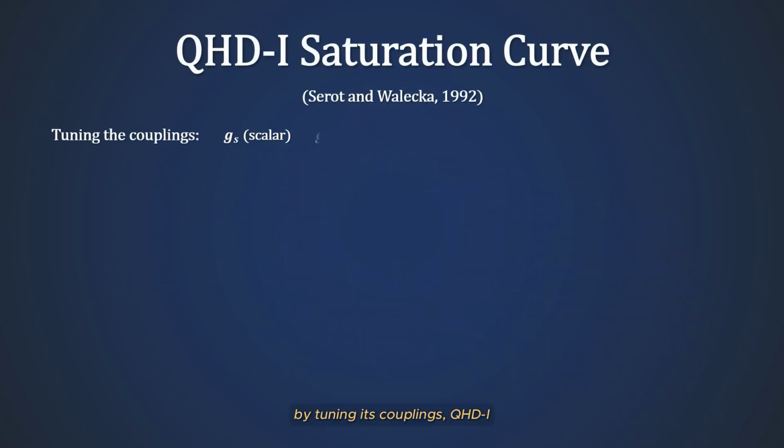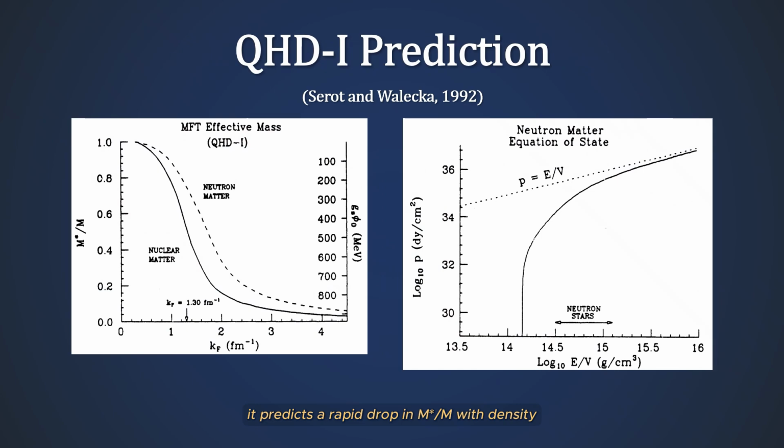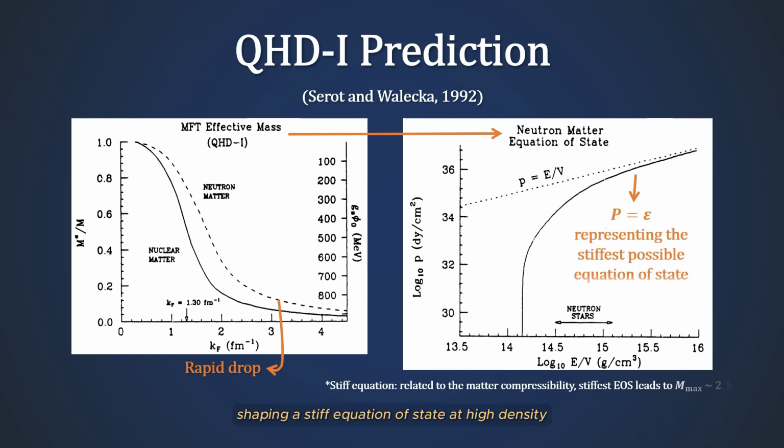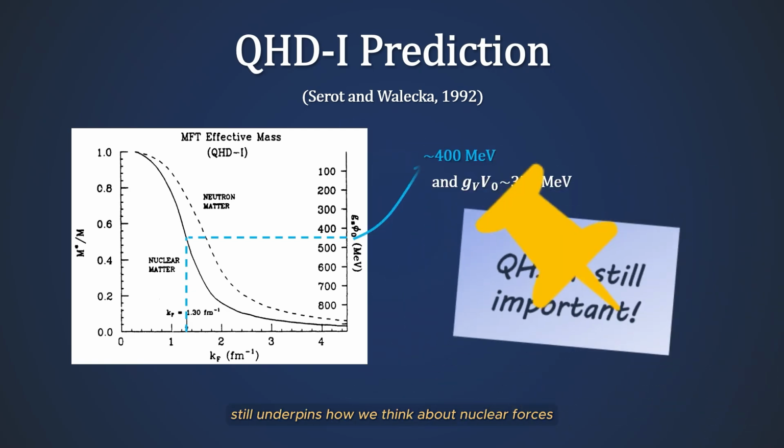By tuning its couplings, QHD-I reproduces nuclear matter saturation around Kf equal 1.30 femtometer to the power minus 1, with a binding energy of minus 15.75 megaelectronvolt or MeV. It predicts a rapid drop in m star over m with density, shaping a stiff equation of state at high density. While it's too stiff for some other neutron star data, its core idea, balancing a huge scalar attraction of about 400 MeV with almost equal vector repulsion of about 350 MeV, still underpins how we think about nuclear forces.